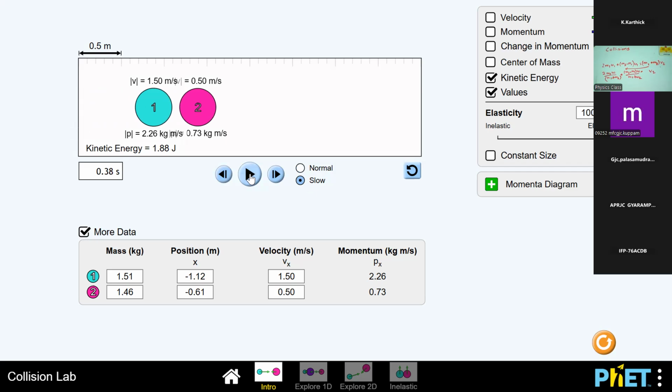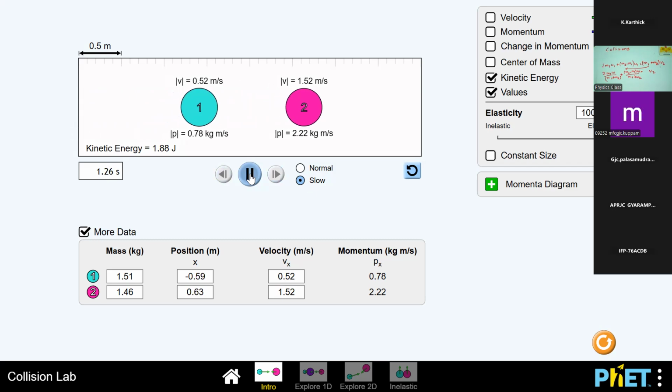So you can see momentum, velocity, kinetic energy, but this is before collision, in an elastic collision. Now the momentum changes, because velocity changes.